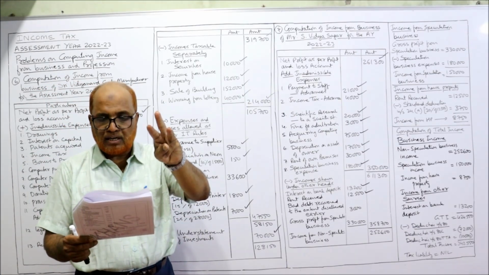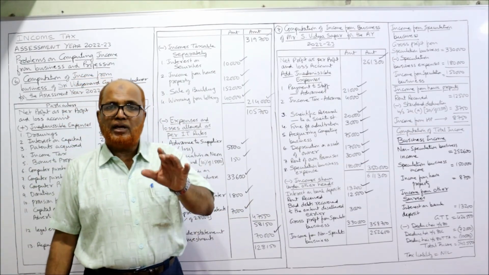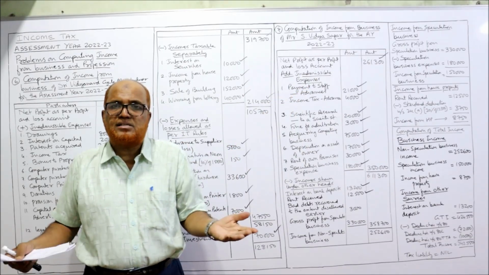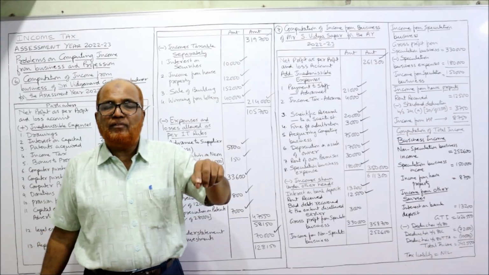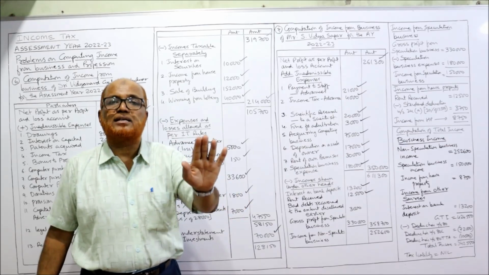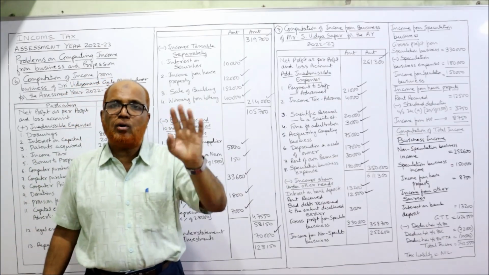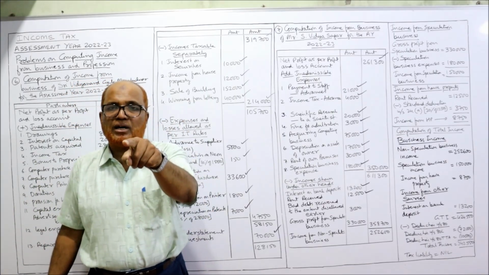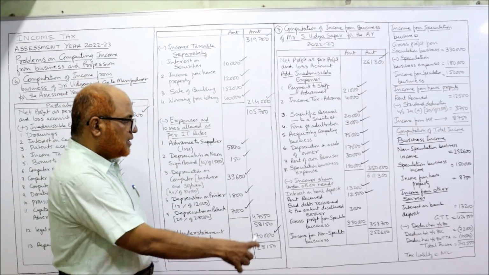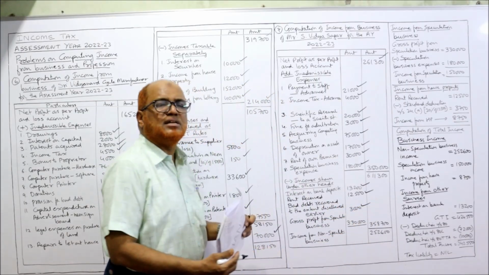Out of this, 3,000 is disallowed earlier. The previous problem also I told you: if it was allowed as a deduction earlier and now recovered, it's a business income, nothing to be done. But if it was disallowed earlier and now it is recovered, it is not taxable. So out of 7,000, 3,000 was disallowed earlier. So now that 3,000 is not a taxable income. So bad debts recovered to the extent disallowed earlier, 3,000, is not a business income.